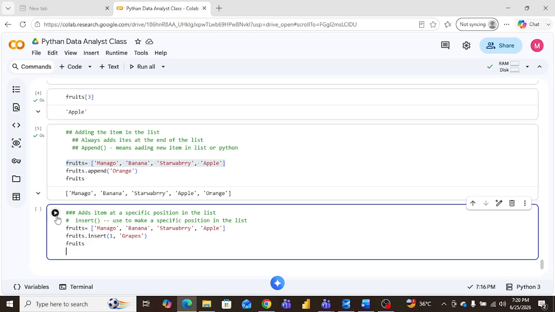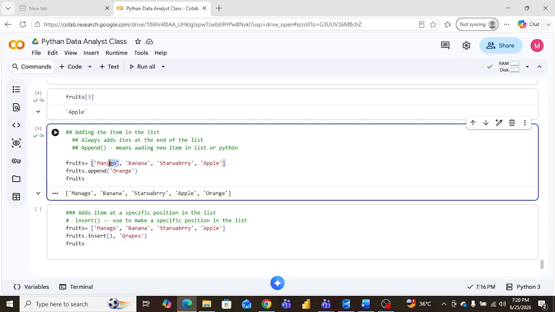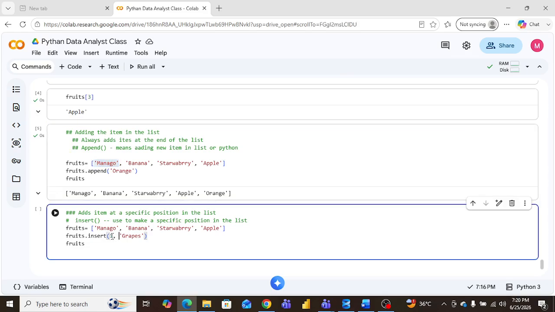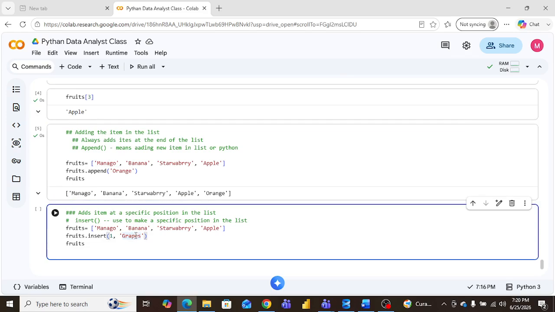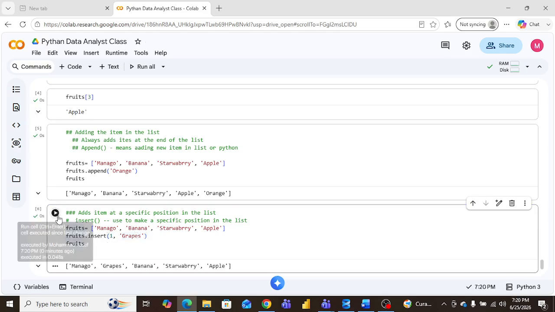Sir, you said the index value is zero, but you mentioned one. No, if you consider it as one, I'm counting the item, I'm not talking about the index, I'm talking about the item number. So mango is item one, banana item two, strawberry item three, and apple item four. So I want the first item in the list. And if you talk about the index, then I want the zero index position. Am I right? Yes, sir. So that's something. Let's see.